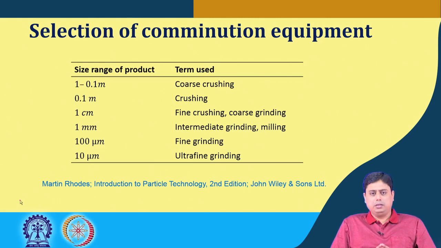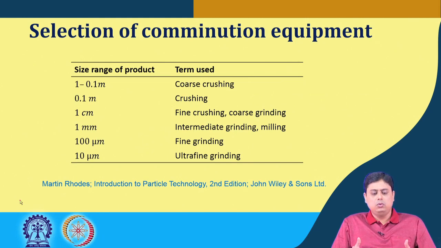Now, as I said, you can possibly relate by the name of the equipment the size range in which it is typically used, because as I mentioned earlier, not a single equipment would give you the desired size of product from a very coarse material. It typically goes through stages of operation. At which stage which equipment is to be used depends on the stages of this size reduction.